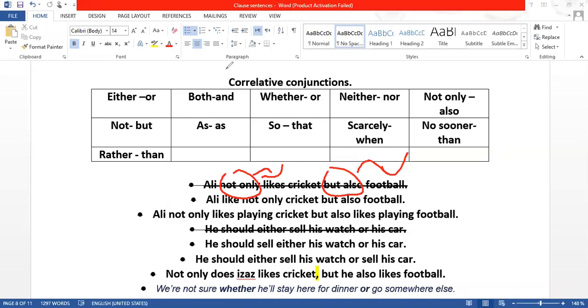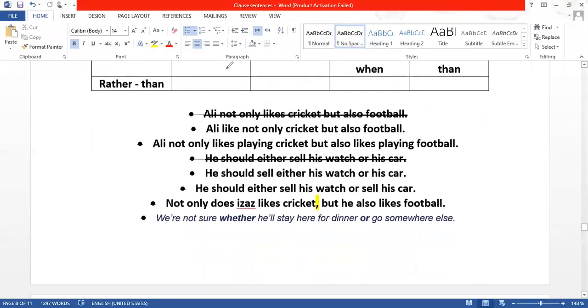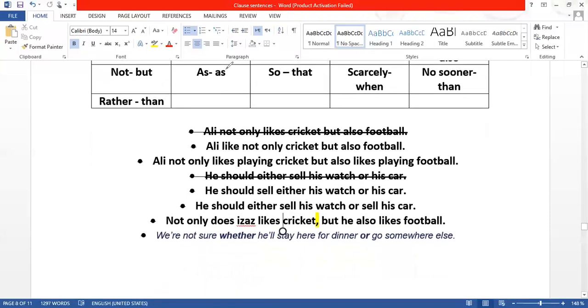So these correlative conjunctions are in a way similar to coordinating conjunctions in that they should be balanced. If we have one clause over there, those two clauses will balance or will be parallel. You understood it, right? Yes, sir. Then we have, Ali not only likes playing cricket, but also likes playing football.